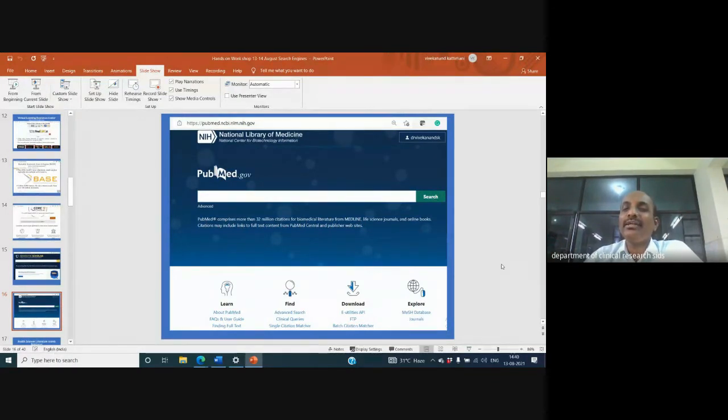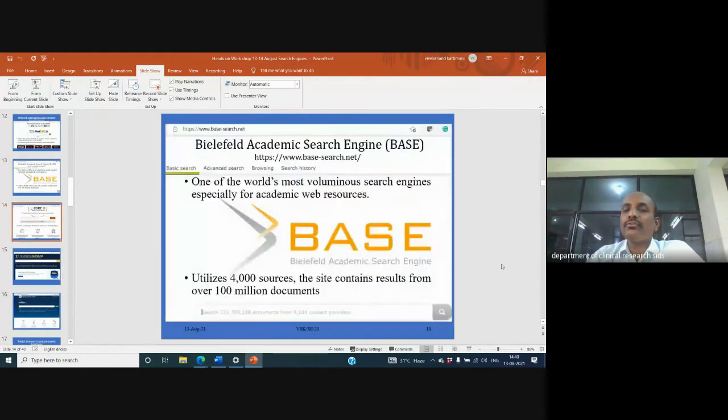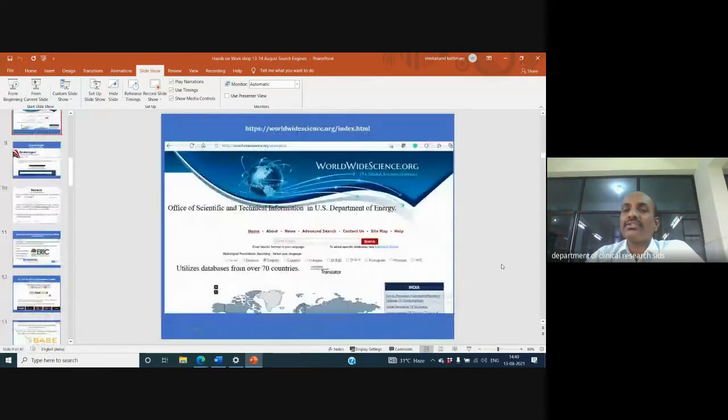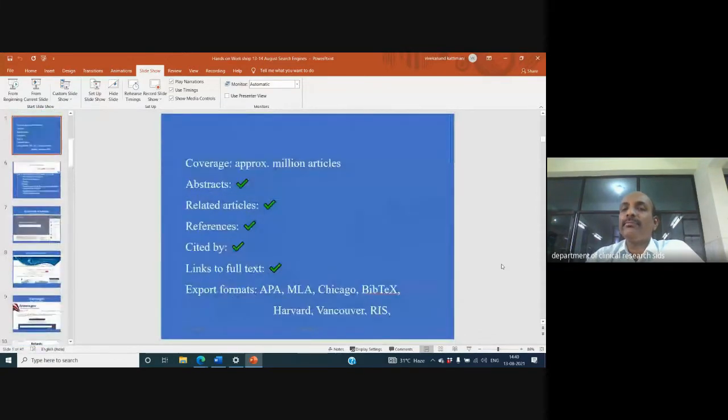See, basically what happens when you compare these search engines, you do have various formats. In my first slide, soon after the presentation, I have given some pictures. Basically, each search engine has its own coverage. So you search very few articles which have been deposited in a few websites, and you do have an abstract search.